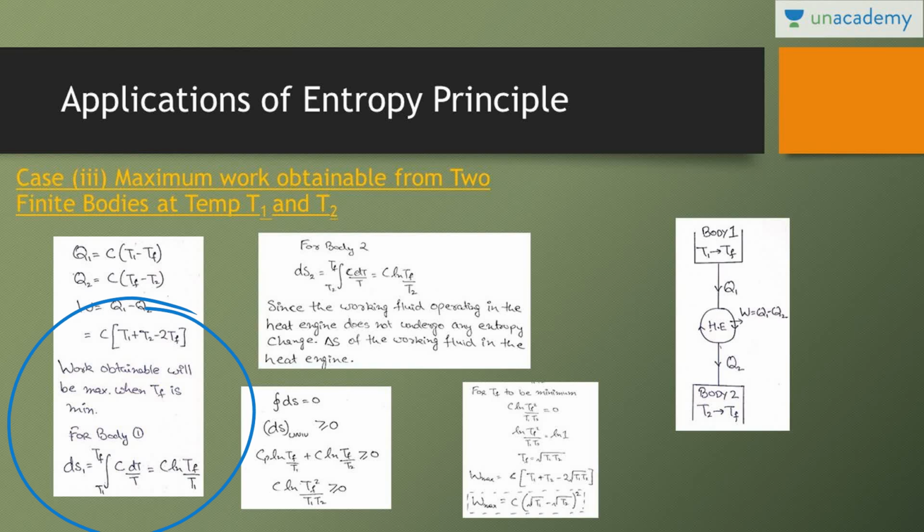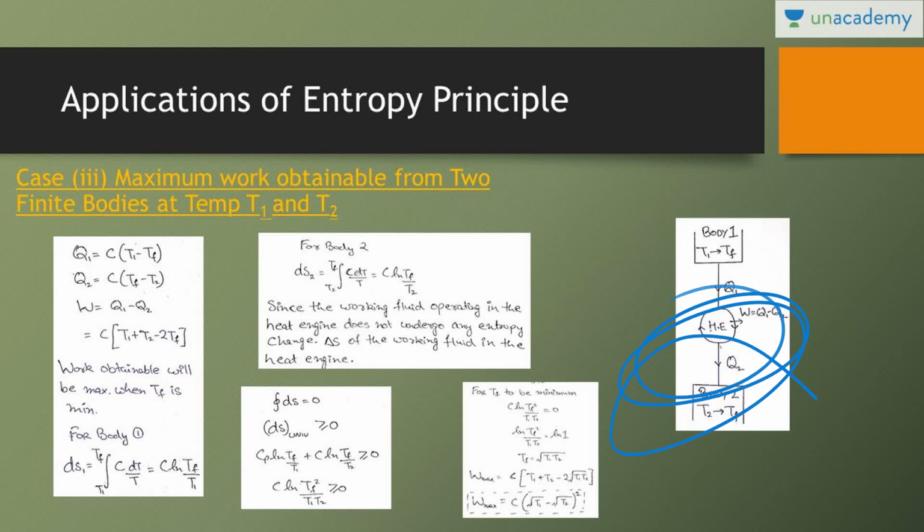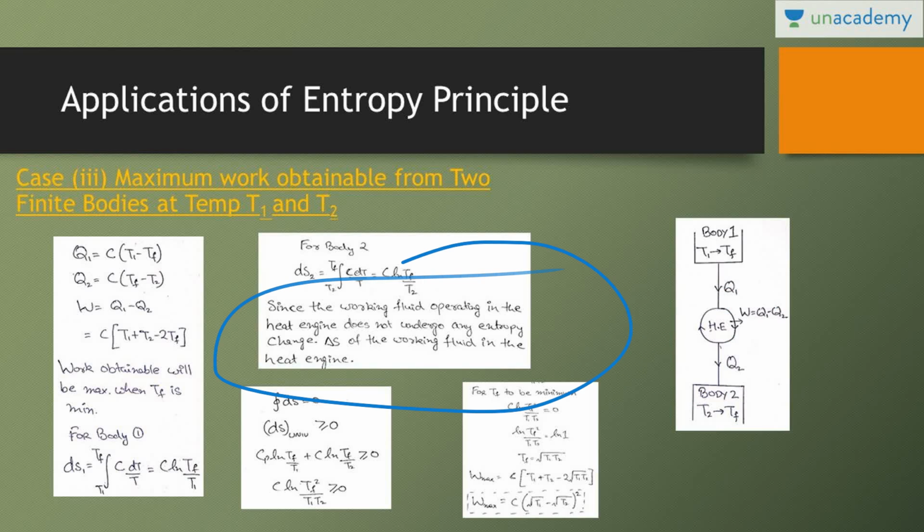So for body 1, delta S is equal to C natural log of Tf by T1. For body 2, delta S is equal to C natural log of Tf by T2. So we have calculated the entropy for body 1 and for body 2, but what would be the entropy in this heat engine? The heat engine is going in a cycle, and for a thermodynamic cycle the change in property is equal to 0. As I have already told you, entropy is a property. Since the working fluid operating in the heat engine does not undergo any entropy change, delta S of the working fluid in the heat engine is equal to 0.